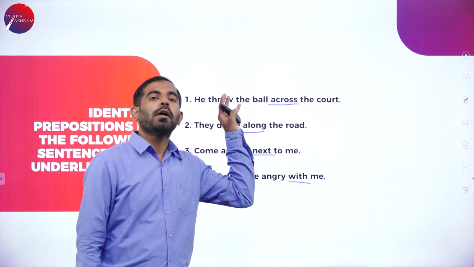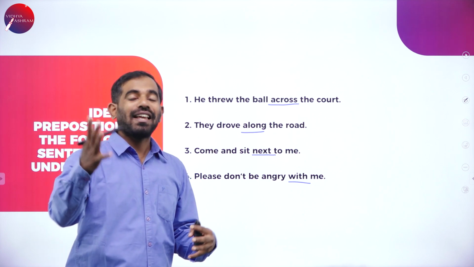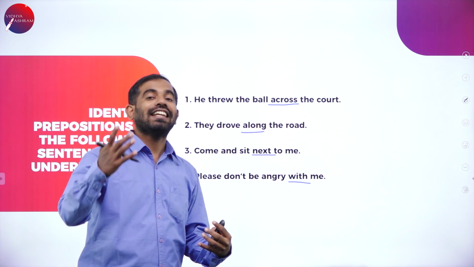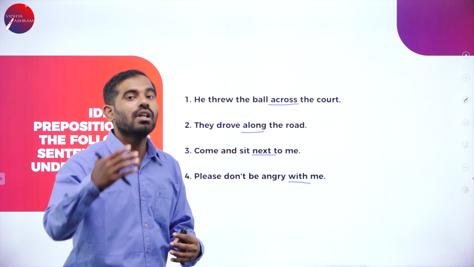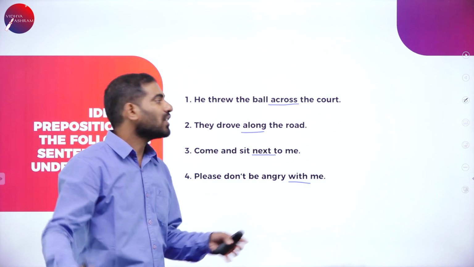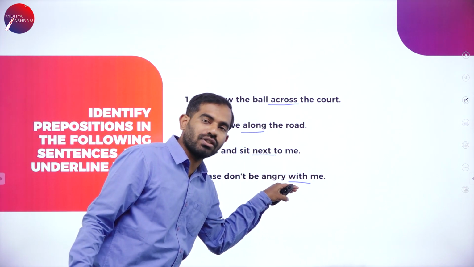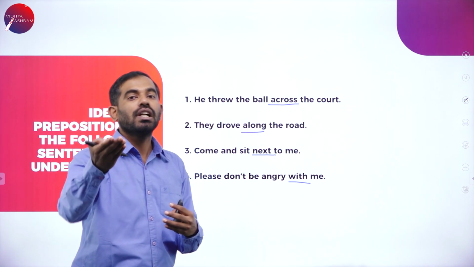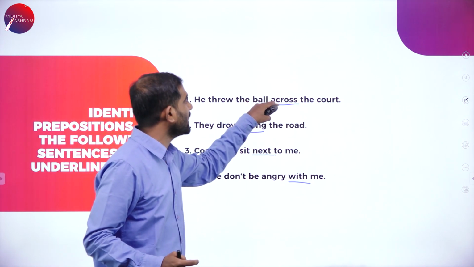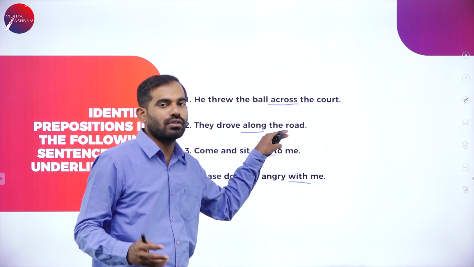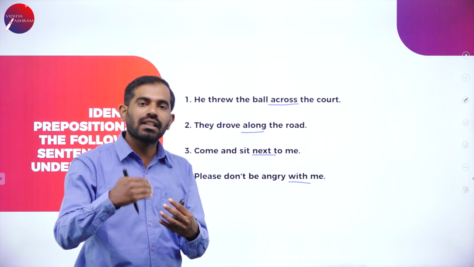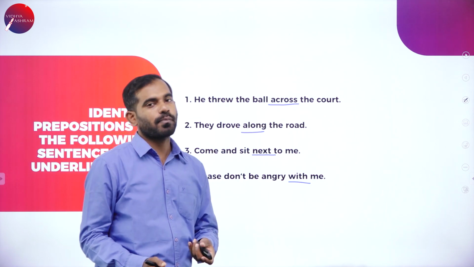Likewise, you can find plenty of examples. The best thing you can do is you can take up your textbook. It is a multitasking for you. Start reading the chapter line by line and word by word and try to identify the prepositions. It is going to help you to remember what you are going to read, and it will also help you to identify and underline the prepositions. So it is a dual task. You can just remember what you are going to read. Simultaneously, you can underline the prepositions.